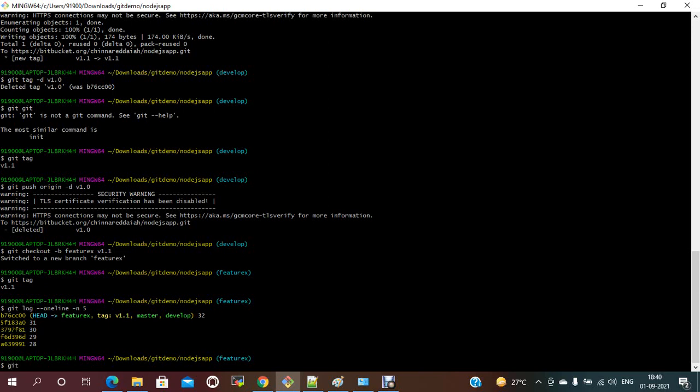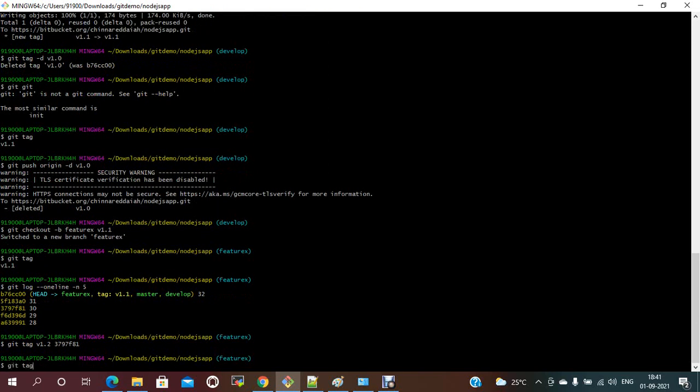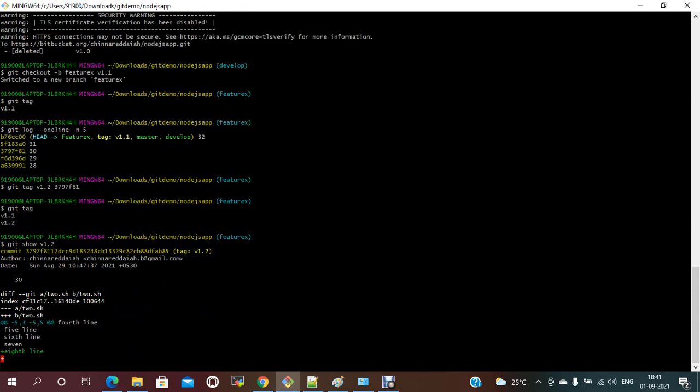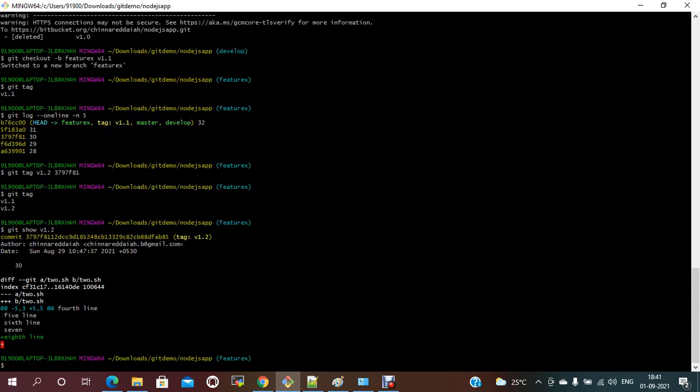For that, git tag, the tag name, I'm going to give version.2, and the commit ID. So it should be created. Now if you check git tag, it should be created. If you want to see this version, git show v1.2. See, it has these changes, and it is created for that commit ID. You can push this tag to the remote repository with git push origin v1.2.